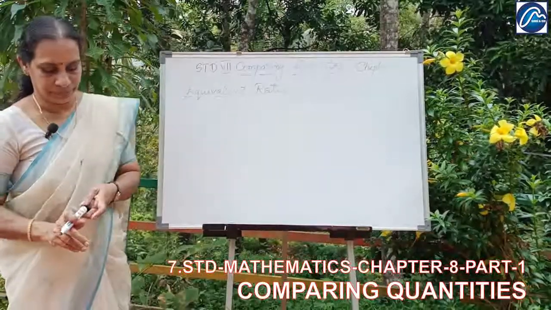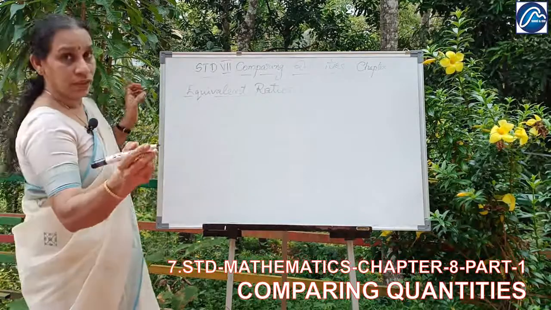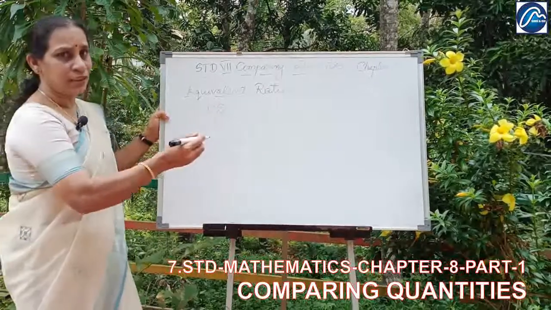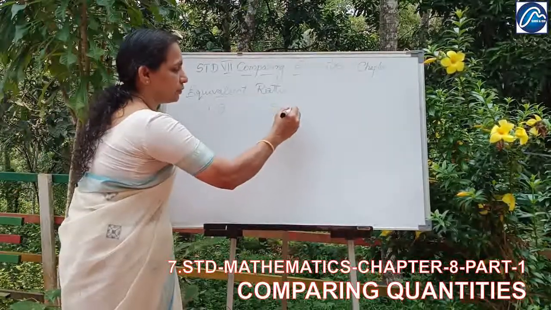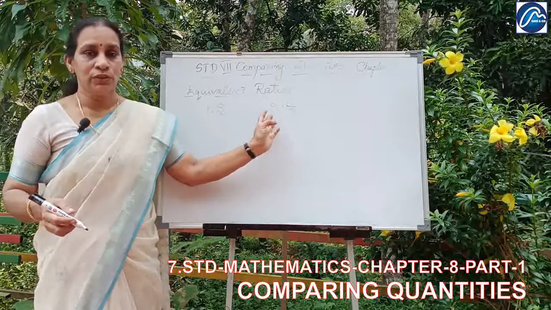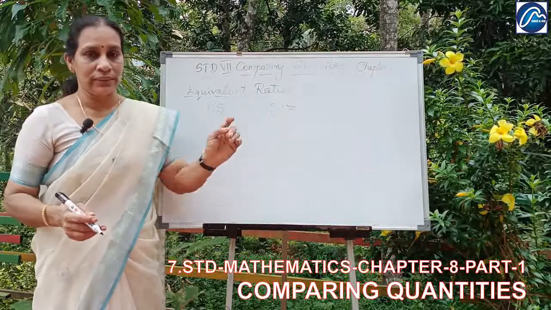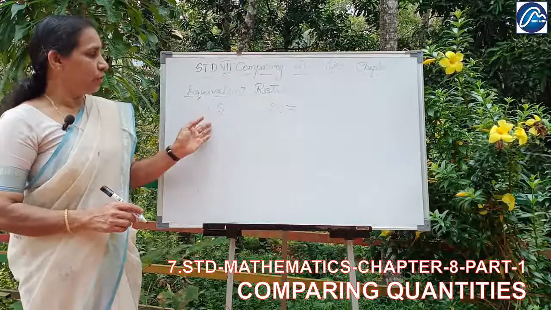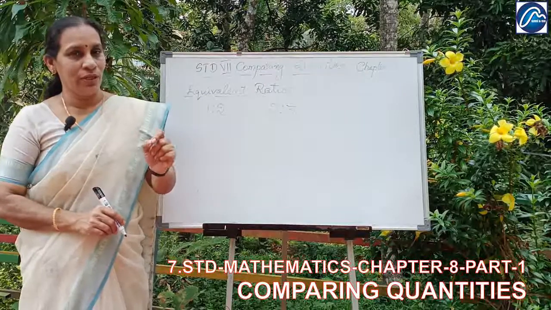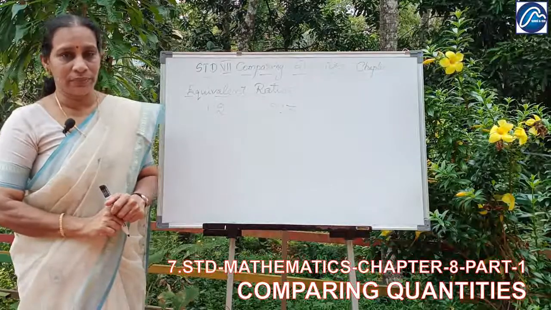Equivalent ratios. There is a relation 1:2. Is it equal to 2:3? Let us check whether this is equal to this. So we want to know whether this ratio is equivalent to 2:3. How will you check? Both should be changed into equivalent ratios or equal terms of ratios. Let us check how it will happen.